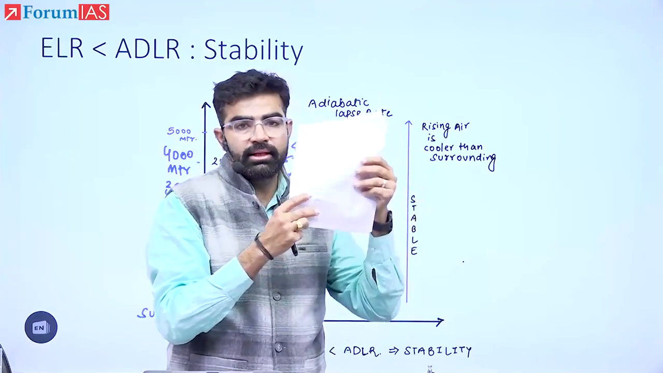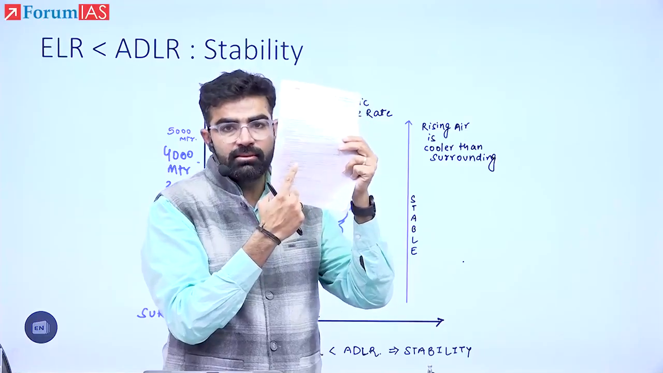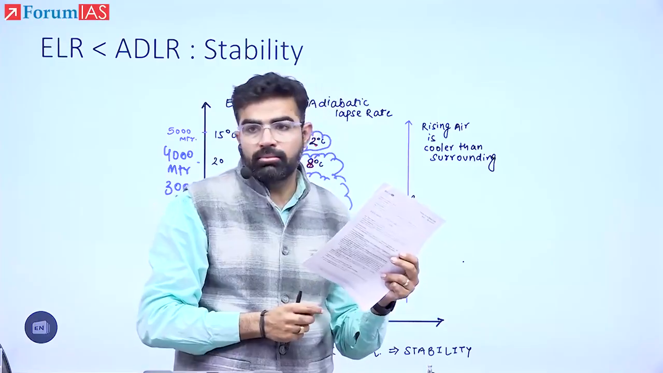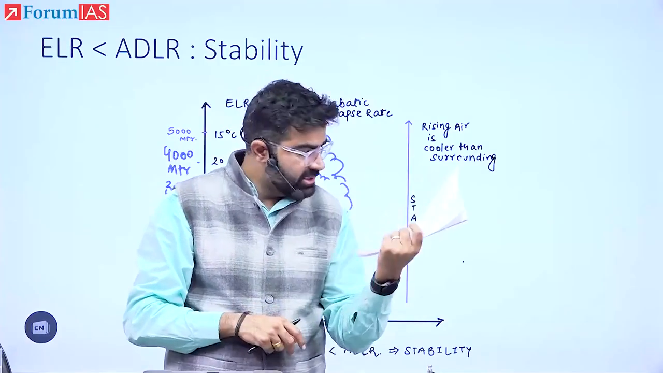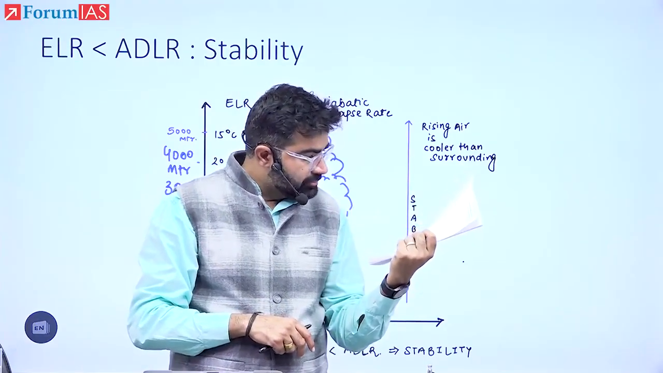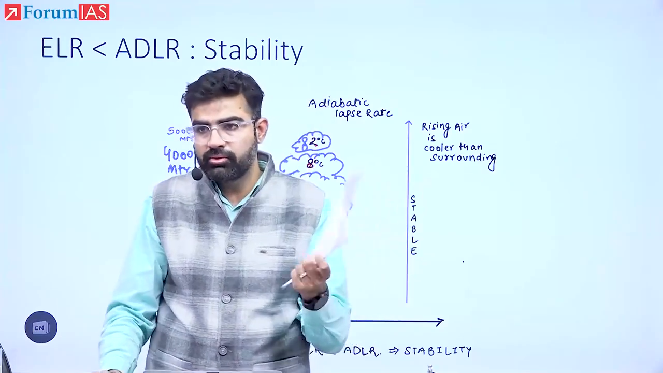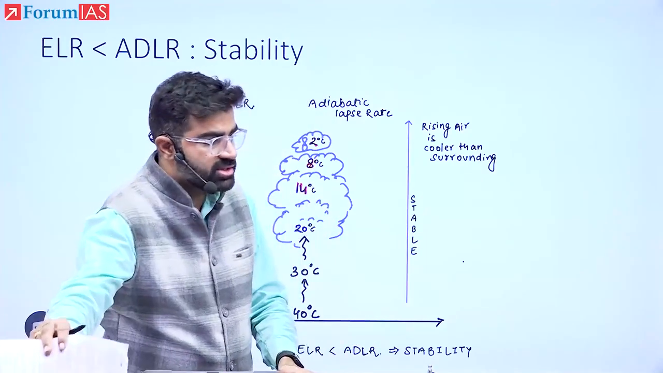On the first page only here. See here, on the first page itself. Dry adiabatic lapse rate is 10 degrees C, and moist is 6.5. It is considered 6.5, 6 degrees or 6.5, sometimes 5.5 also. Okay? It is your moist adiabatic lapse rate.